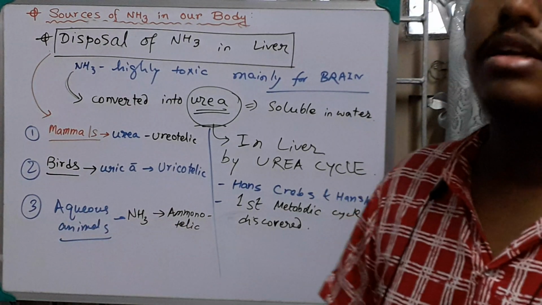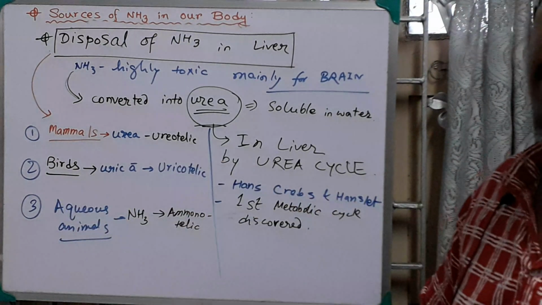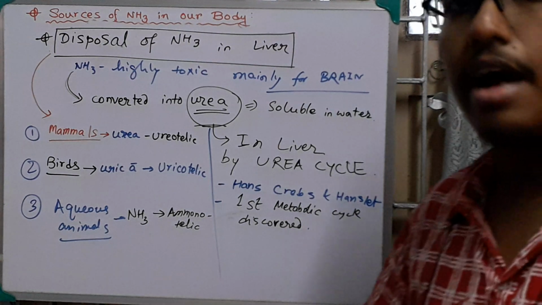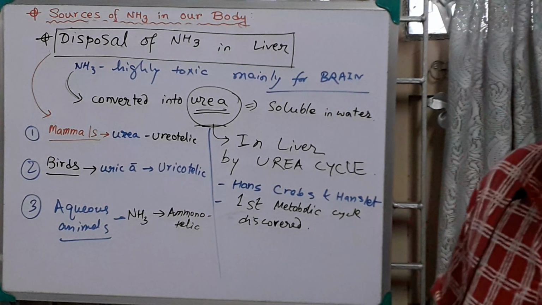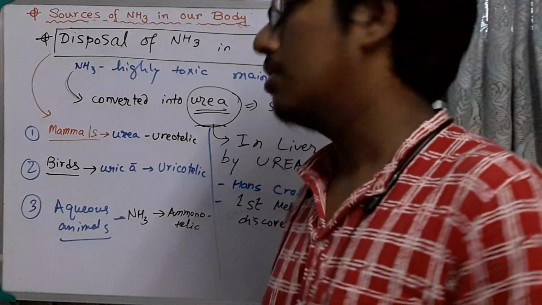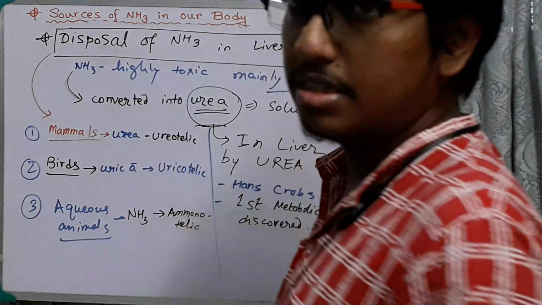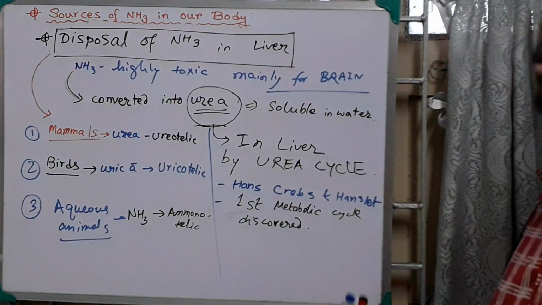Ammonia is highly soluble in water, and as they live in water, they release direct ammonia into the water as urine. Okay, that's why I've discussed it. It's very important for your knowledge.